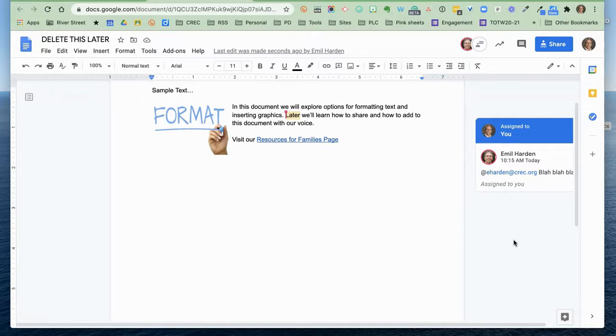And it's a great way to quickly have a group of people review a document, make suggestions, and come up with your final draft. So, sharing, collaborating, commenting, that's the power of Google Docs. That's where you really start to pull together the team working together on one document. Hopefully that will help you in using Google Docs.